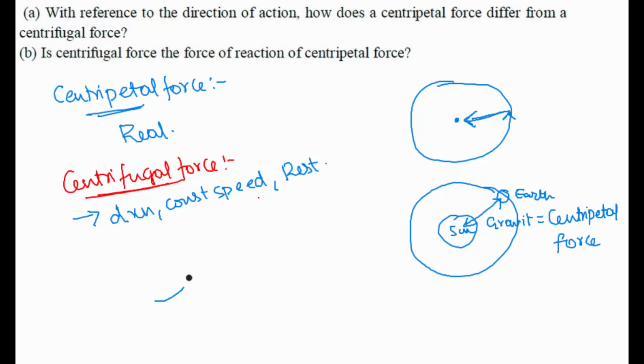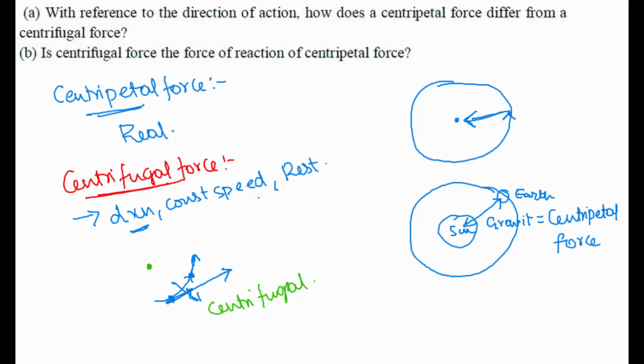Now when you are taking a curve, your direction is continuously changing, right? At this point your velocity is in this direction. Now at this point your velocity is in this direction. So your speed is not changing, but your direction is continuously changing. When direction is changing, your body, due to the property of inertia, wants to continue motion in this direction, which will make you be pushed in this direction away from the center. So that's why you will feel an outward force, which we call centrifugal force, which is not a force really, but a force which you feel when you are taking a curved path, and it will always be away from the center. So it's a virtual force.